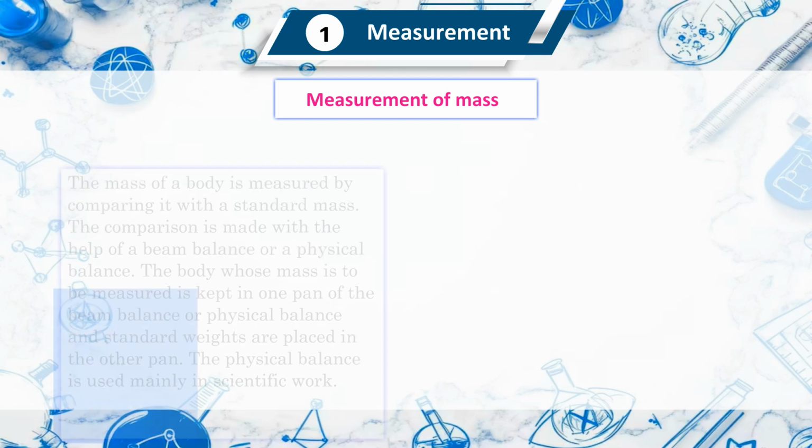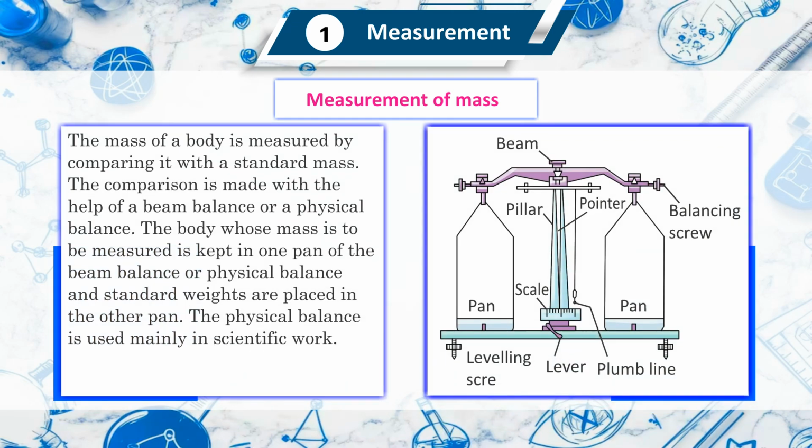Measurement of mass. The mass of a body is measured by comparing it with a standard mass. The comparison is made with the help of a beam balance or a physical balance. The body whose mass is to be measured is kept on one pan of the beam balance or physical balance, and standard weights are placed in the other pan. The physical balance is used mainly in scientific work.